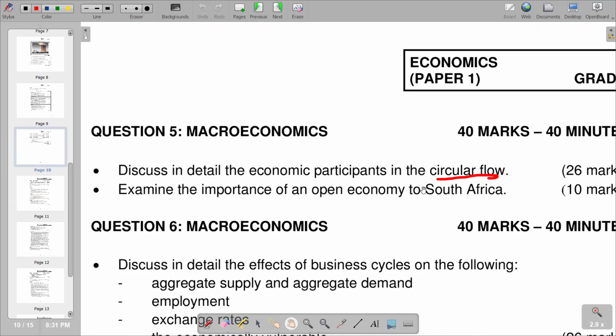So the importance of an open economy is that we are going to acquire goods that we cannot produce in the local economy, because for some goods we do not have the capacity to produce them, maybe due to many reasons. Maybe we do not have the inputs or the raw materials to produce those goods. But we can access those goods by venturing into an open economy, whereby we trade with other countries.